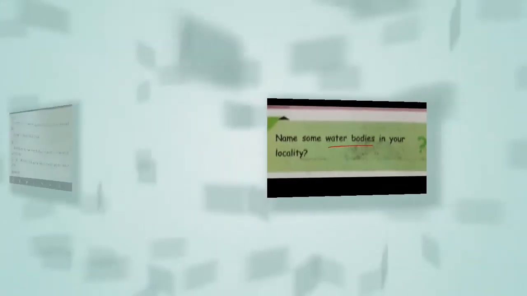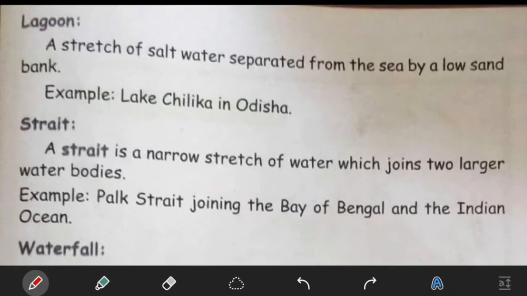Okay, children? Now in this activity you have to write just one or two water bodies. Just the names of water bodies near your house, in your locality, or near your area. Now we are going to continue with the water bodies.